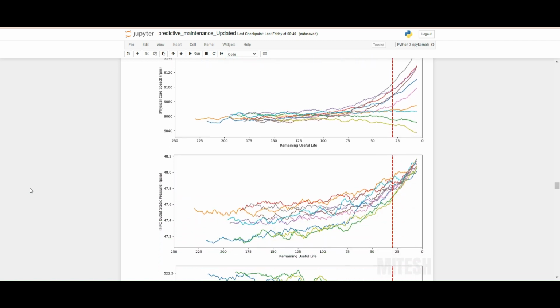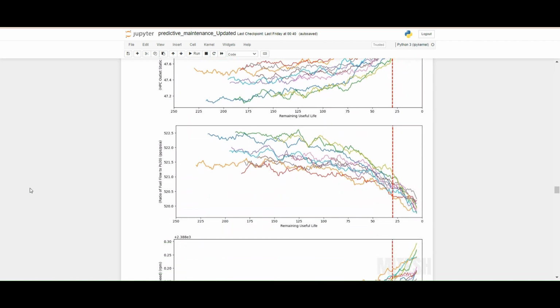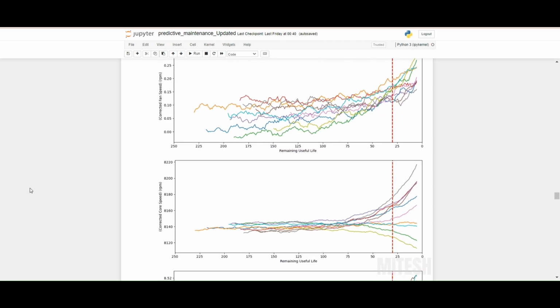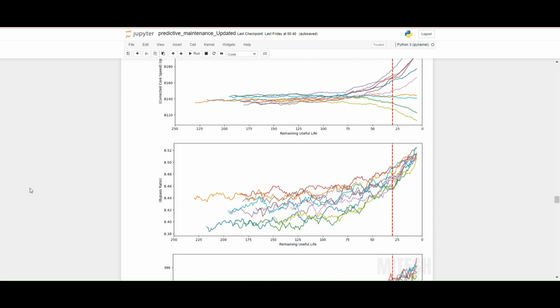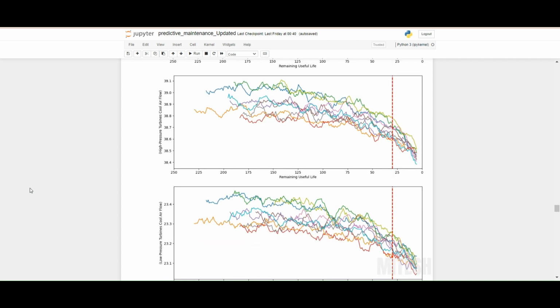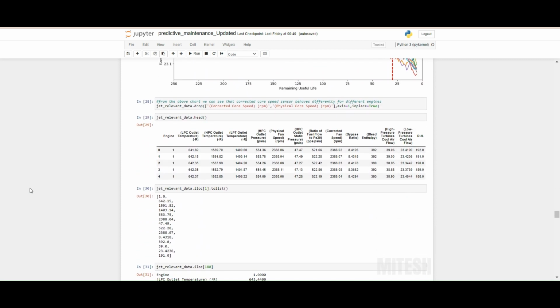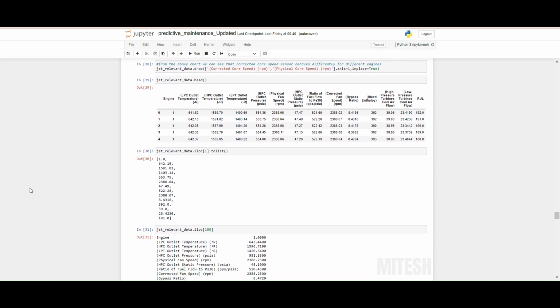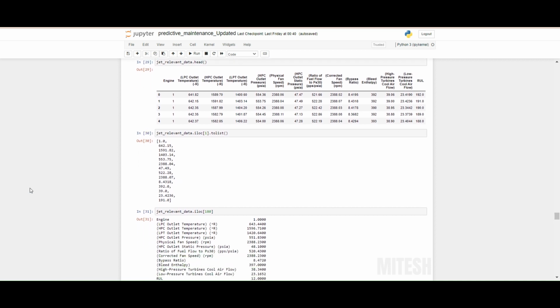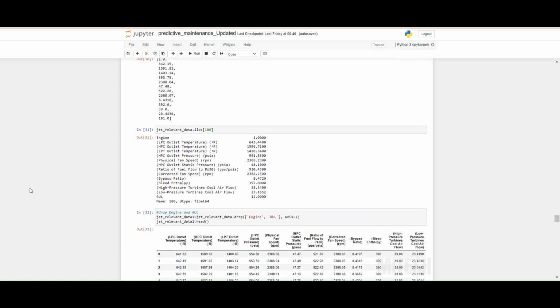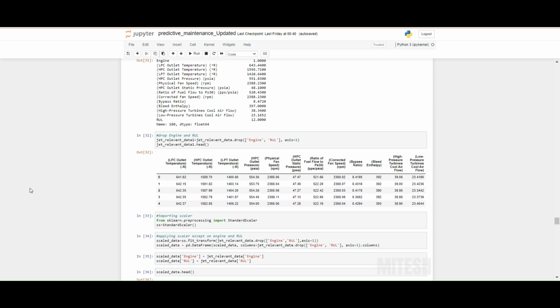We see that physical core speed sensor and corrected core speed sensor behaves differently for each engine. Also, both of them have correlation coefficient lower than 0.5 with respect to RUL. Hence, we drop both the sensor columns. Standardizing the data.